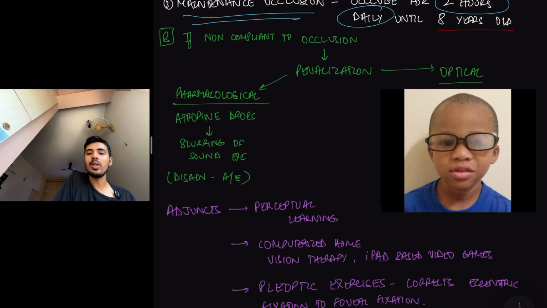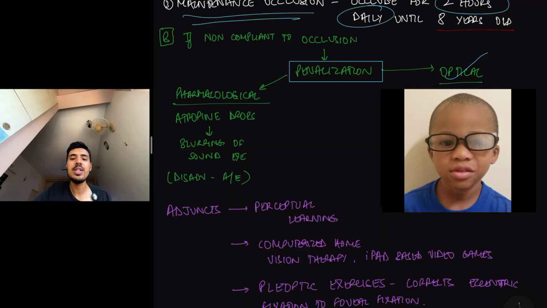Then we go to something known as penalization therapy. Now, what is penalization therapy? Here it can be optical penalization or pharmacological penalization. In optical penalization, as you can see in this picture, the child is made to wear spectacles where one lens is opaque and the other one is transparent, so that the transparent side is on the side of the amblyopic eye and you're forced to use the amblyopic eye. Now, of course, the disadvantage of this is that cosmetic value is decreased. The child might get bullied at school or something.